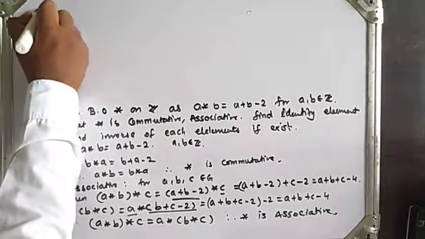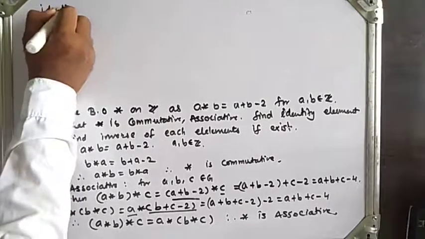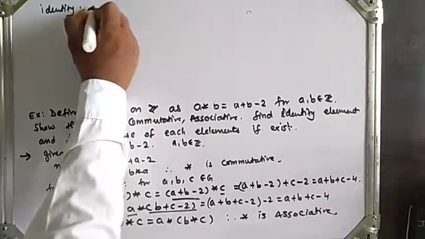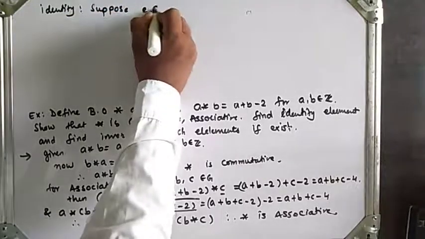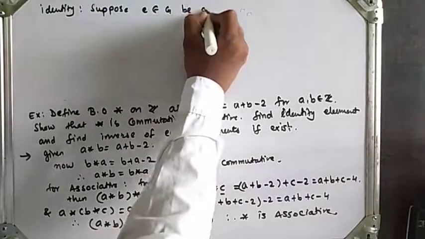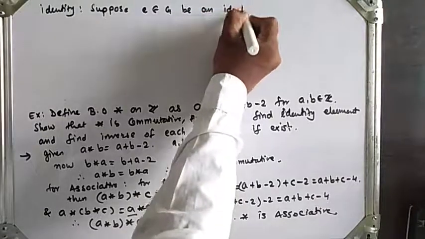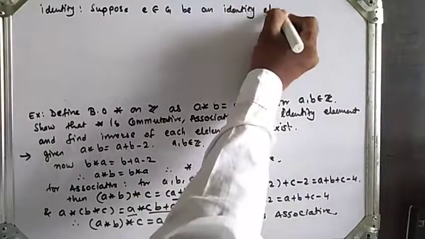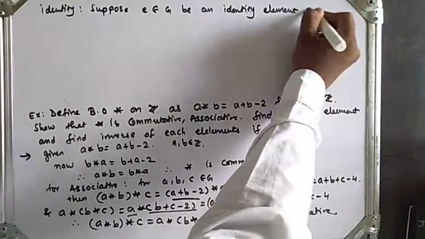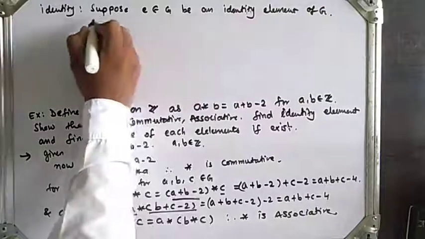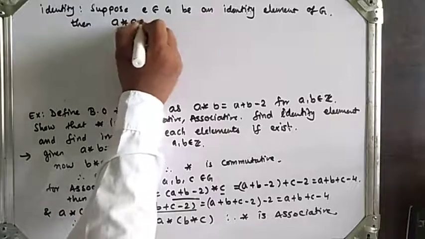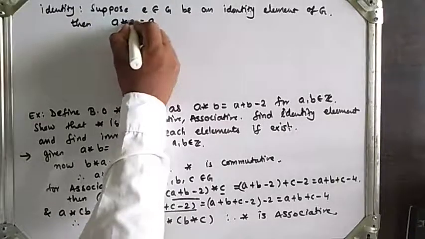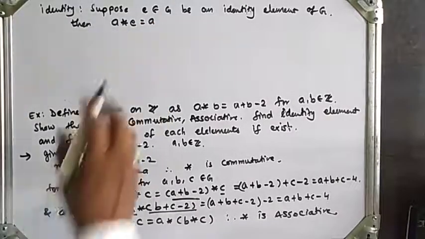So, identity element. Suppose e belonging to G is an identity element of G, then we have the property a star e is equal to e star a is equal to a, and then we say that e is the identity element.